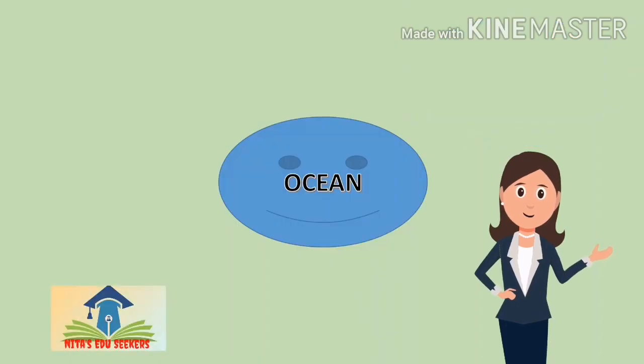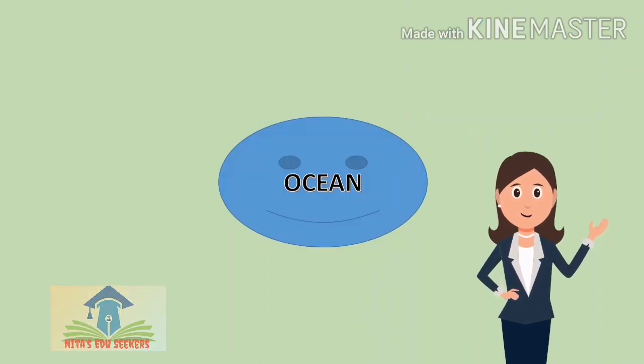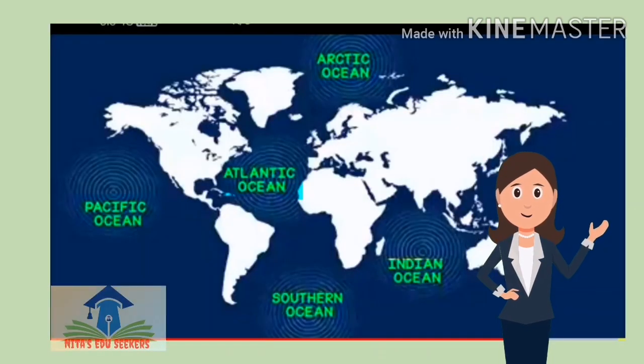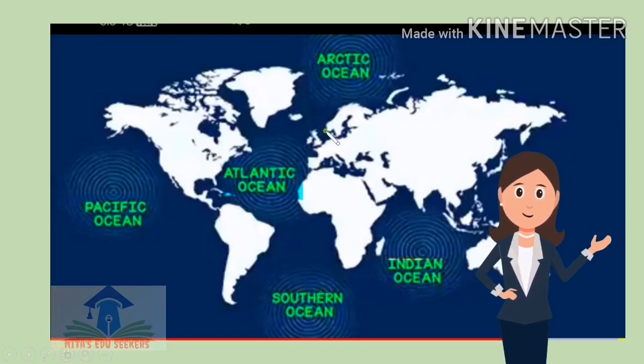Now let's discuss the oceans. Ocean is the largest water body. Here is the world map that shows the different oceans. Yes students, 5 oceans are here.